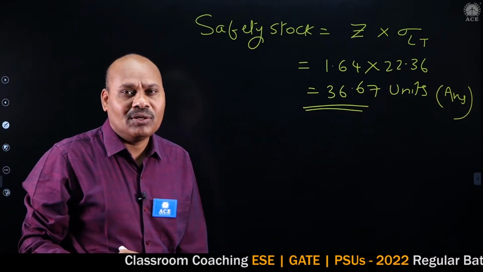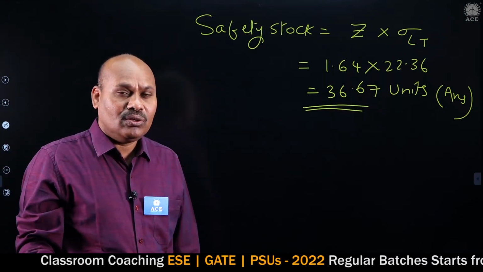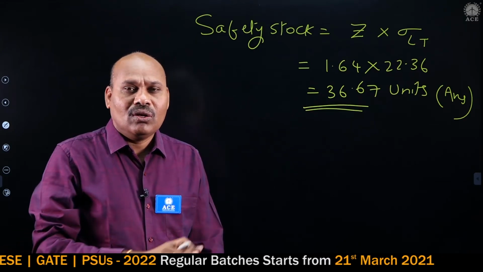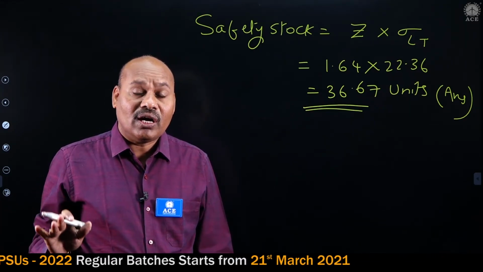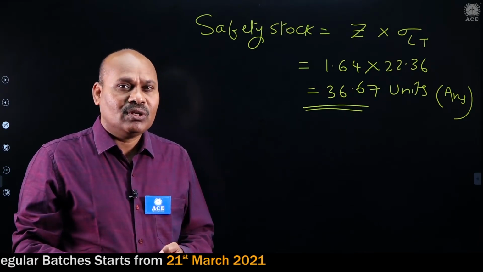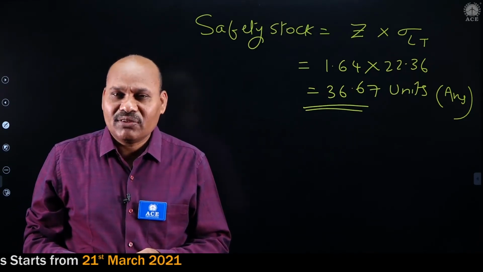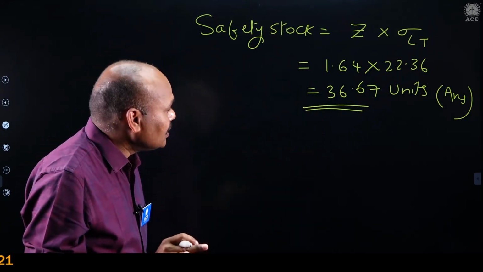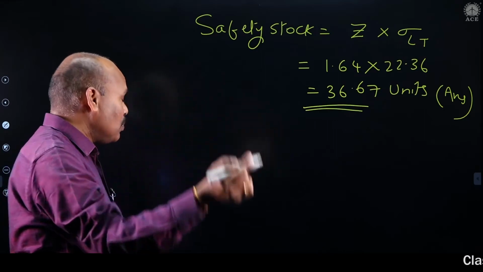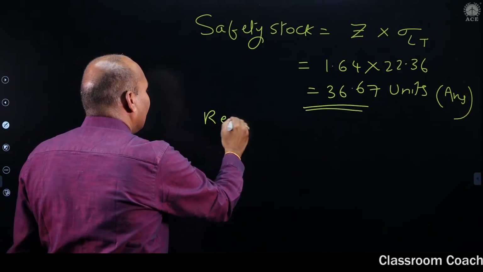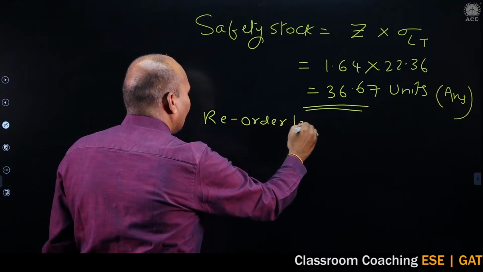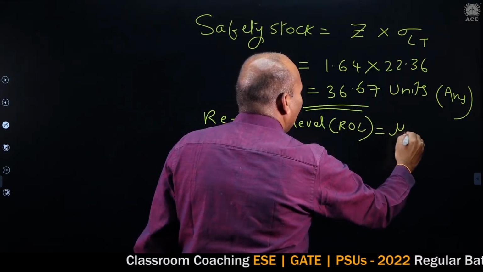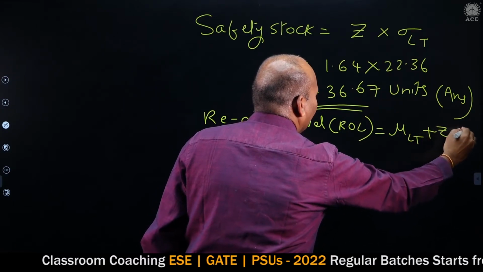36.67 units is the answer. But in the IIT key, you can find 331, 332. It is absolutely wrong. You cannot get 331 or 332 unless you commit a mistake. If you do two mistakes, you will get 331, 332, but don't do it. 36.67 is the answer. Suppose you find out reorder level, not necessary, but I am doing it: reorder level is equal to mu LT plus Z into sigma LT.